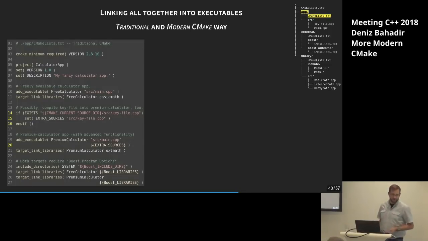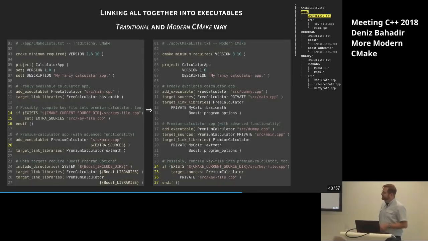It depends on what you're going for. So you can do that too, adding that's optional. In Modern CMake, it looks pretty much the same, but it can be a little easier. We shouldn't forget at the bottom the dependency to boost program options. On the right-hand side, we're doing this in one call, in lines 12 to 14, for example, using target link libraries, and in lines 9 to 21 too.